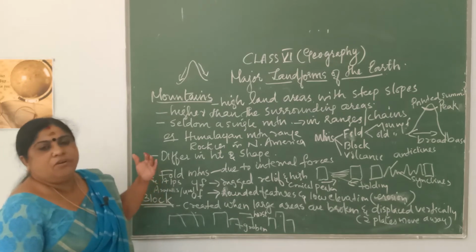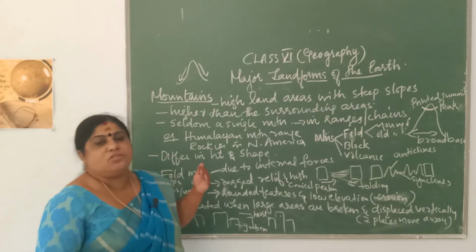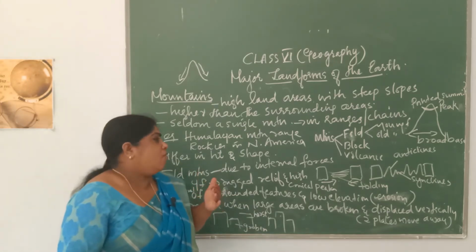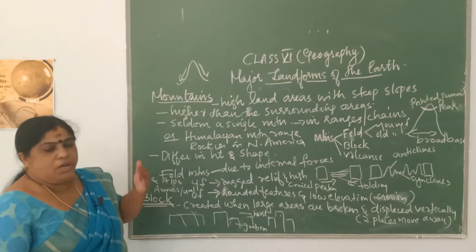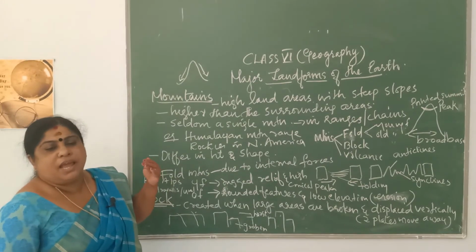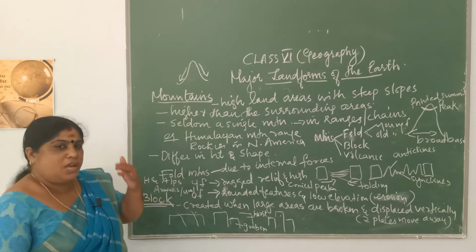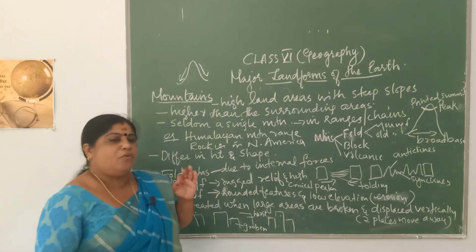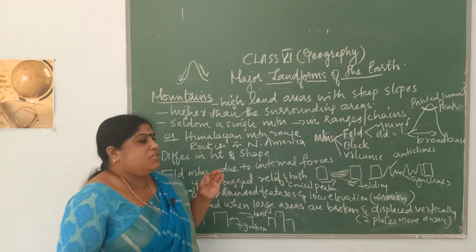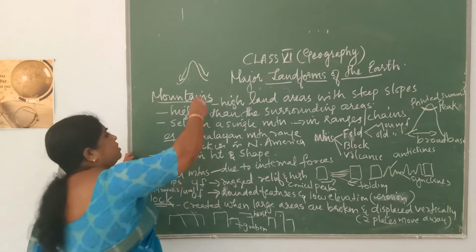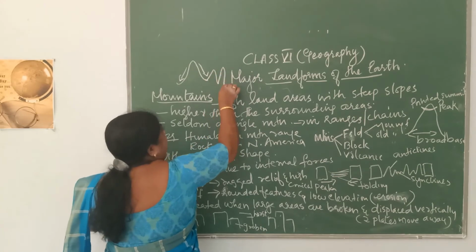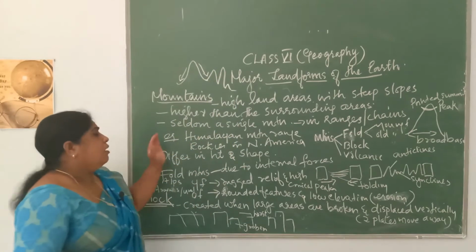For example, you always say the Himalayan mountain range. It is not a single mountain, it is a chain of mountains. The Rockies in North America and the Andes in South America are all called mountain ranges because they are not found as single mountains, but in ranges or in chains.